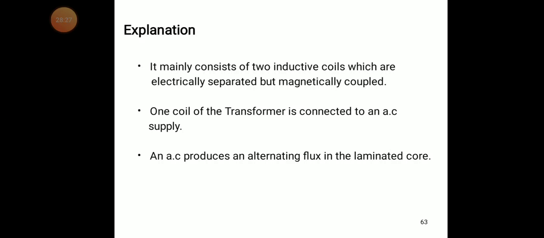It means the electrical current does not pass from the primary winding to the secondary winding. There is no chance of short circuit between the primary winding and secondary winding, but they are magnetically coupled. The meaning is, if the first coil has magnetic flux, that flux may link with the second one.